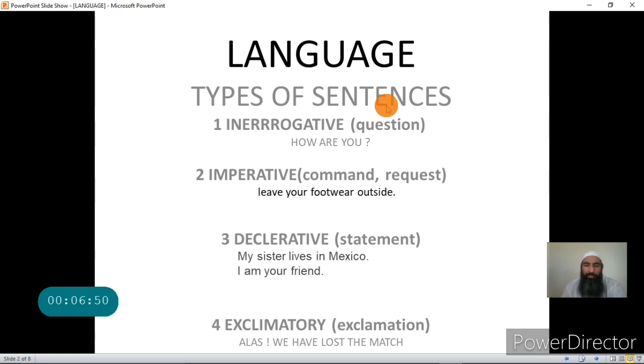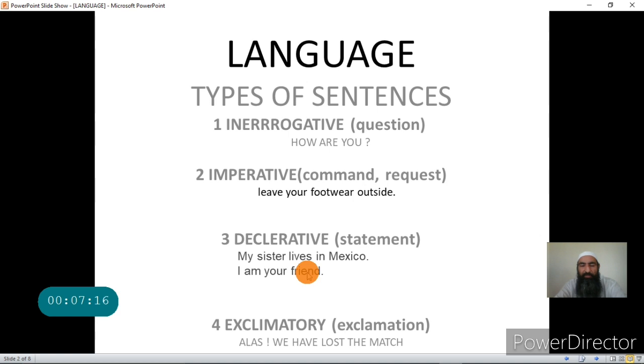The third type of sentence is the declarative sentence, which is simply a statement. For example, I give a statement, my sister lives in Mexico, or I give a statement, I am your friend. So the sentences in which you give statements, you call them declarative sentences.